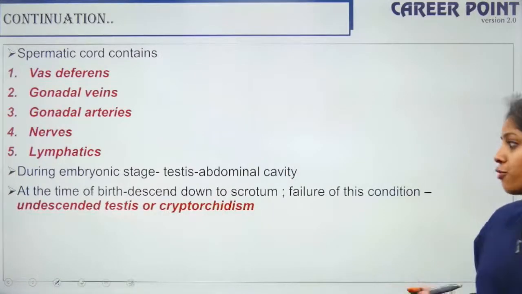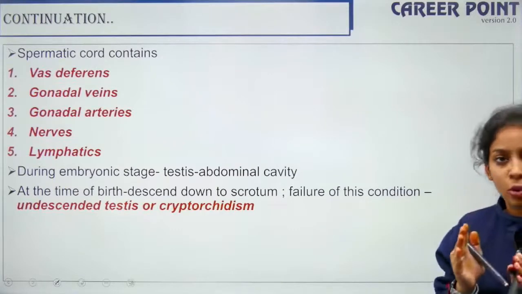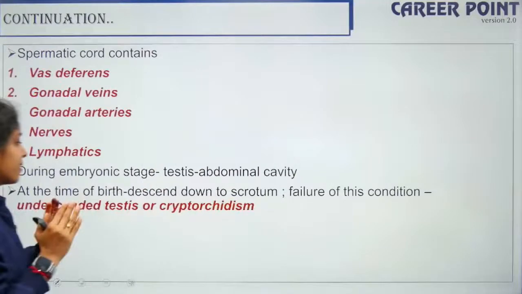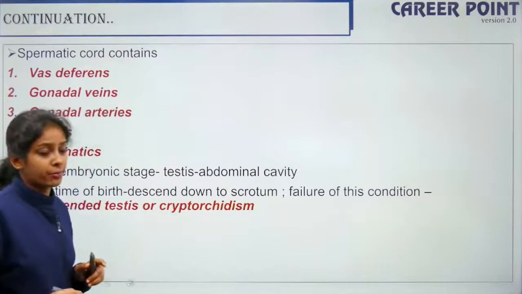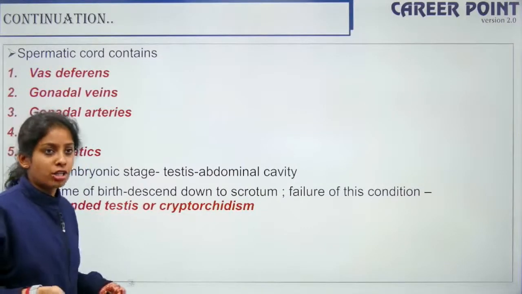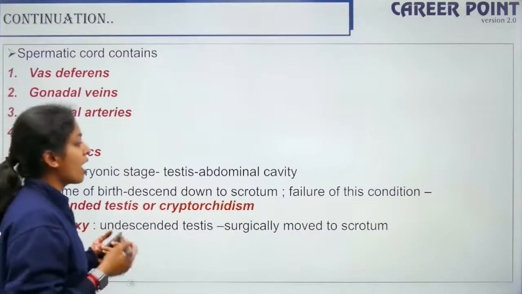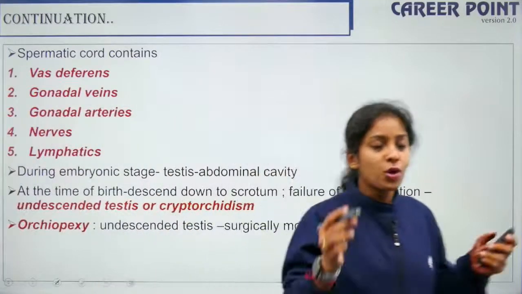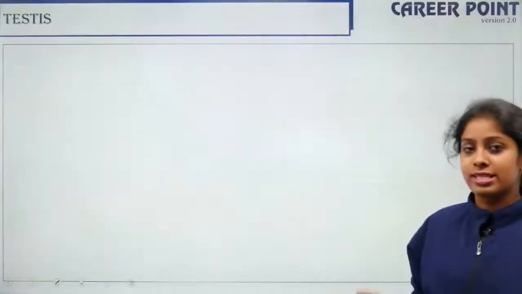If the testis fails to descend into the scrotum, that condition is called undescended testis or cryptorchidism. Then doctors can surgically pull it down to the scrotum, or you can give hormonal injection. So orchiopexy is where the undescended testis is surgically moved into the scrotum, where the doctors bring the testis into the scrotum if it does not descend.